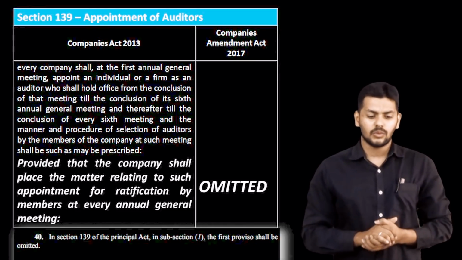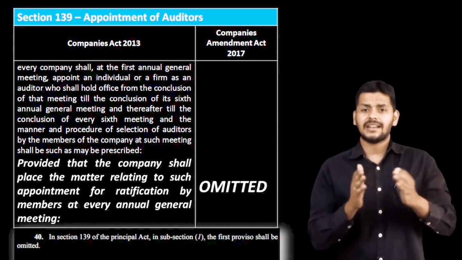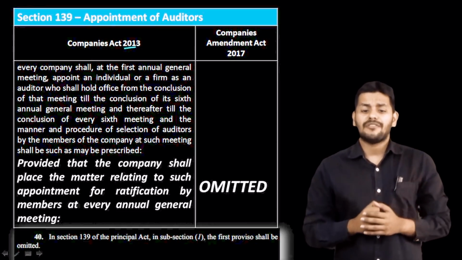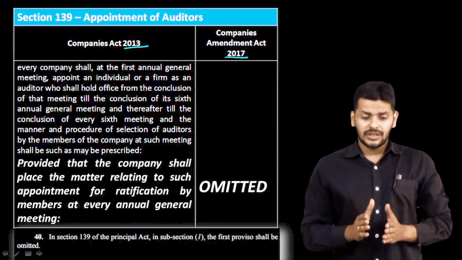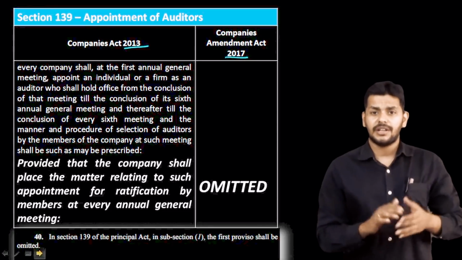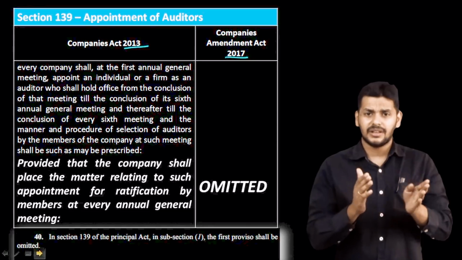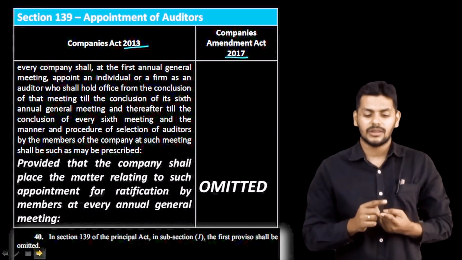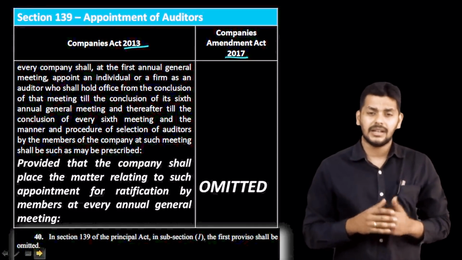The first change is here, where you're looking at the text in the 2013 Act and the 2017 Act in the comparative table right next to me. What has been omitted is this line: every company shall at the first annual general meeting appoint the auditors who will hold office till the conclusion of the 6th AGM. You know this provision, and you also know that at the 2nd, 3rd, 4th and 5th AGMs, you have to ratify the appointment.